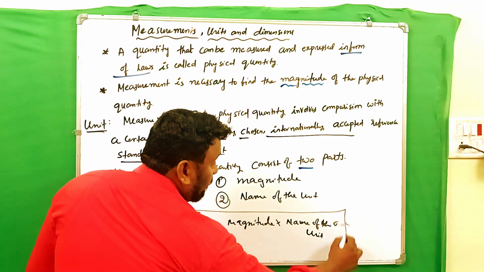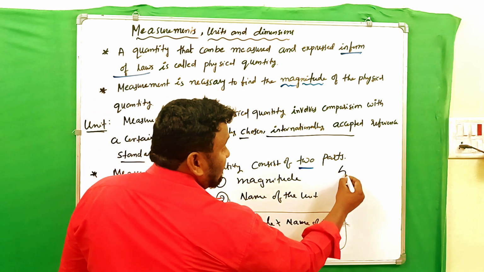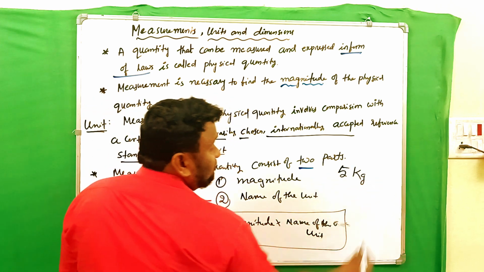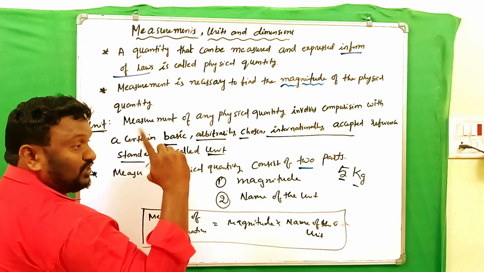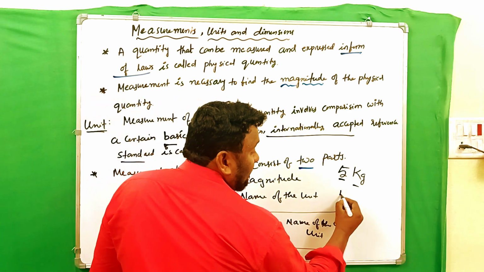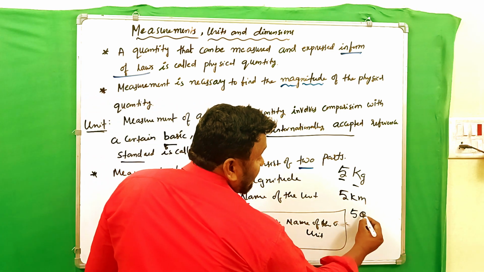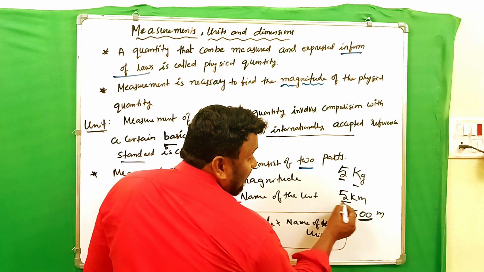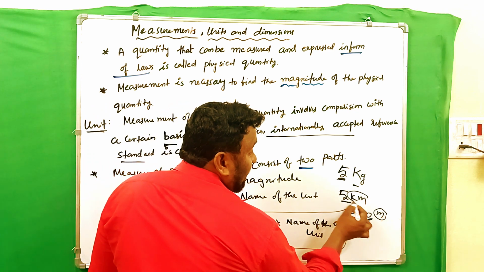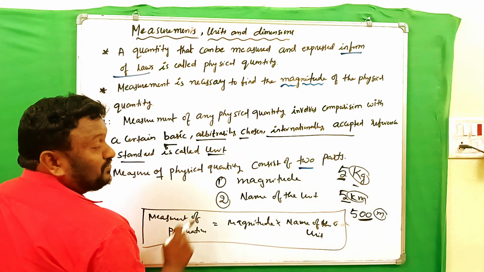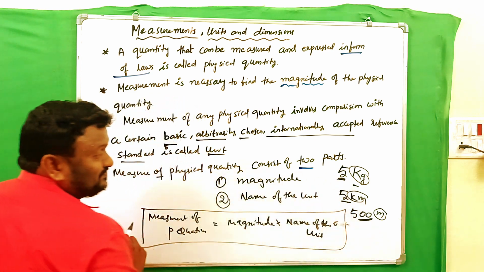For example, we went to a shop and purchased sugar of 5 kg. Here 5 is the magnitude and kg is the unit. Similarly, we say 5 kilometers, or 500 meters. The numerical value is the magnitude, and the remaining portion represents the name of the unit. In this way any physical quantity is expressed.